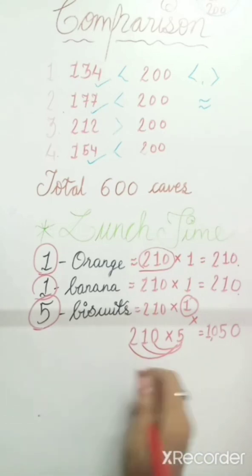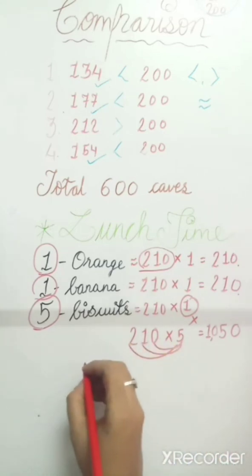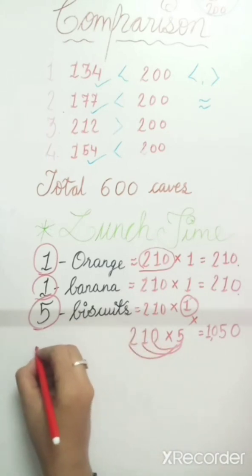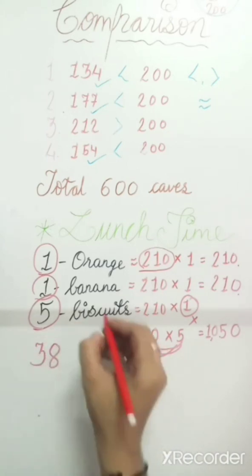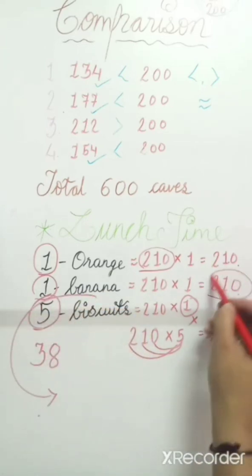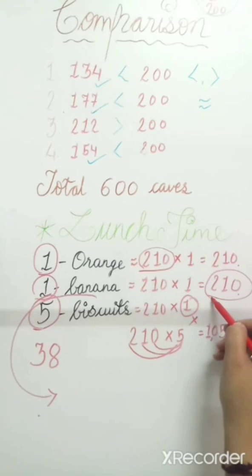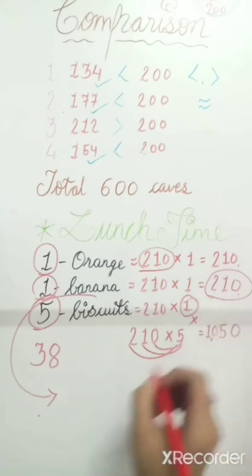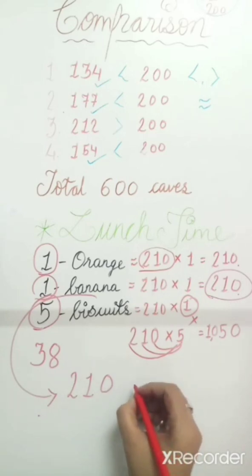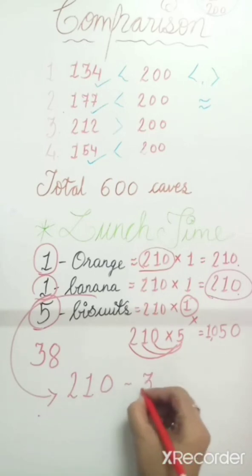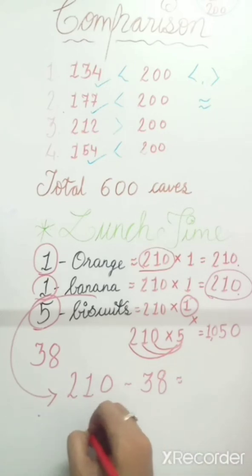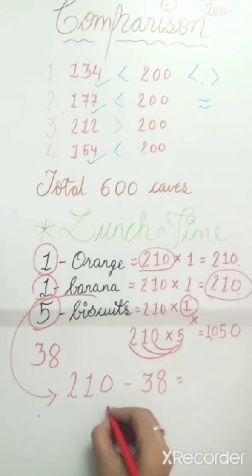Now one problem arises. 38 children will not take bananas. 38 children will not take banana. So we have to count it again. 210 bananas are not distributed. So we will subtract 38 from 210. We have to count here 210 minus 38.